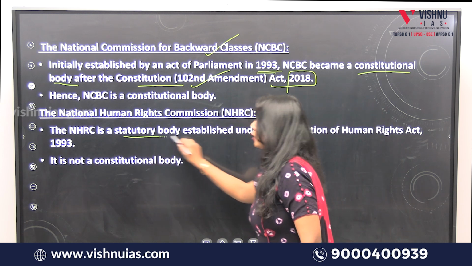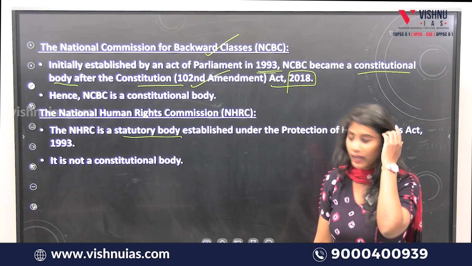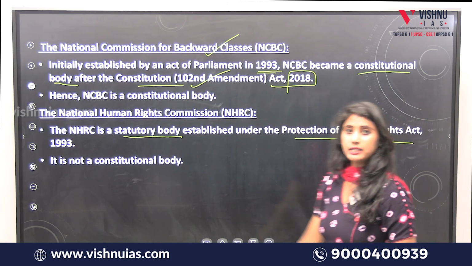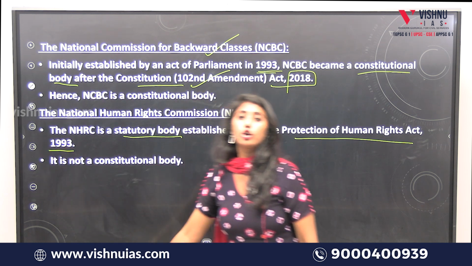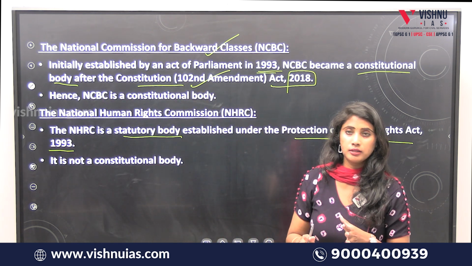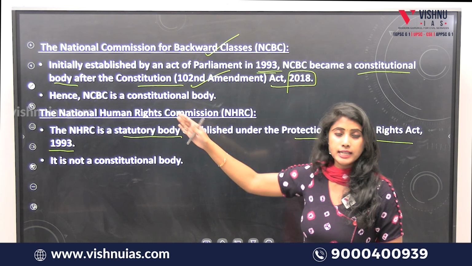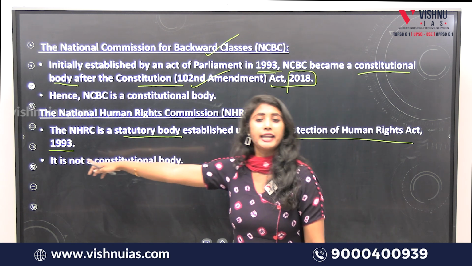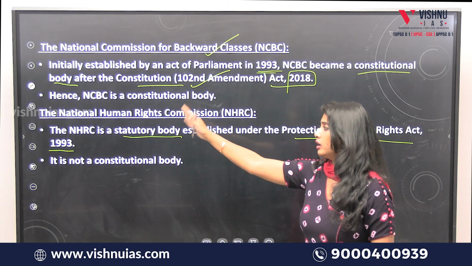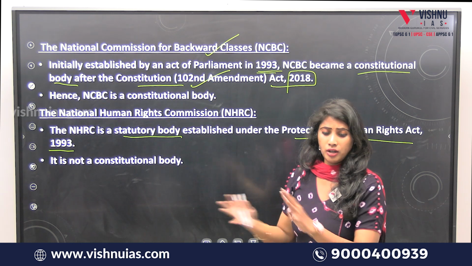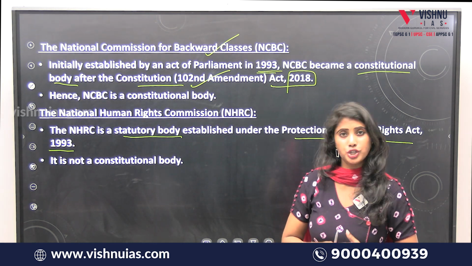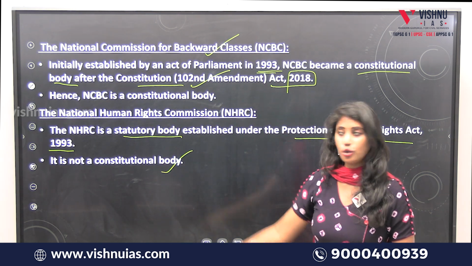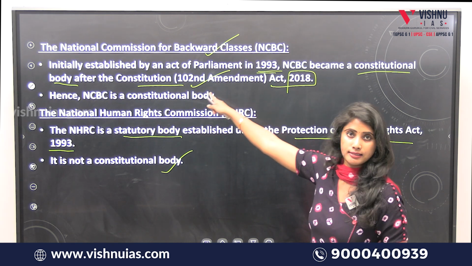Next, coming to the National Human Rights Commission. It is a statutory body, which I have explained just now. It is a statutory body established under the Protection of Human Rights Act in the year 1993 in order to protect human rights. A commission has been established by an act passed by the parliament in 1993. Till now it hasn't been transformed into a constitutional body. So it is a statutory body, not a constitutional body. So this answer is wrong.